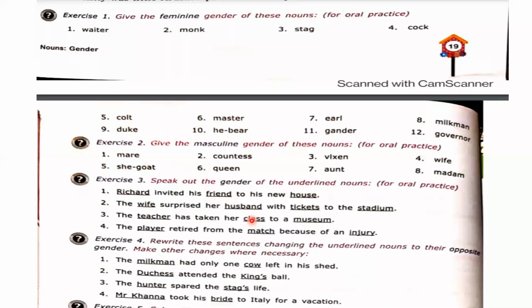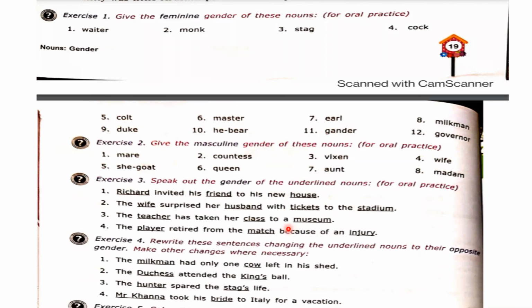Sir, firstly we need to write, the milkmaid had only one bull left in her shed. Yes, very good. Because we are talking about a female, it is her shed. Right answer.